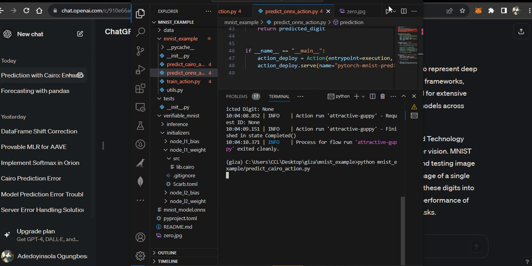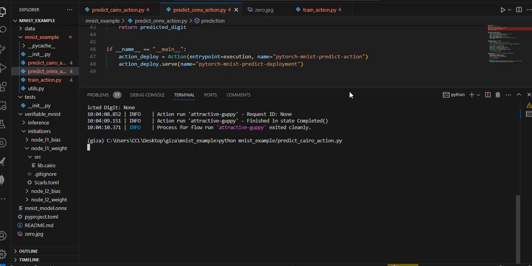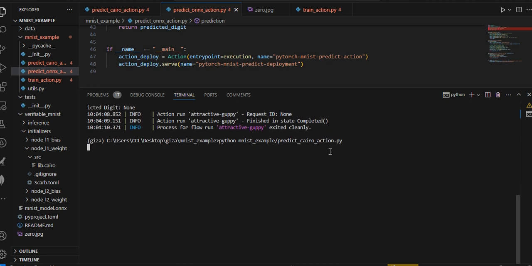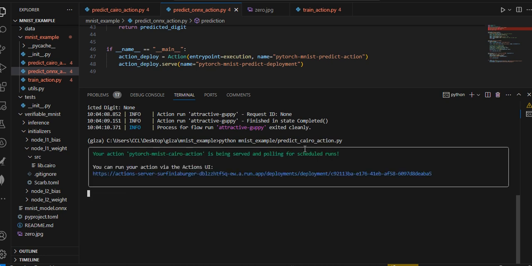let's enlarge. Just give it a minute. It takes a bit of time to come. There we are.